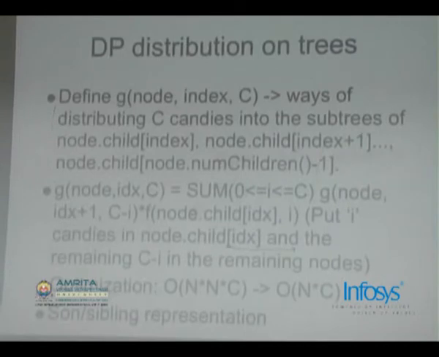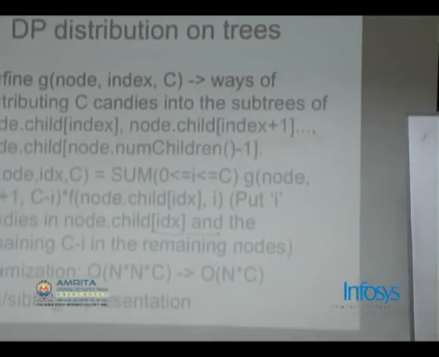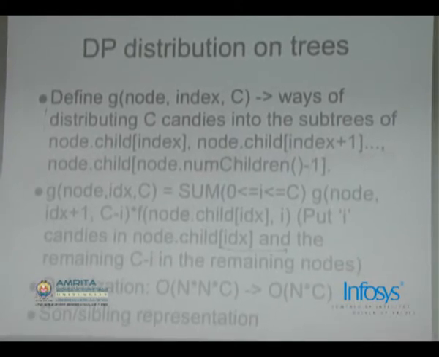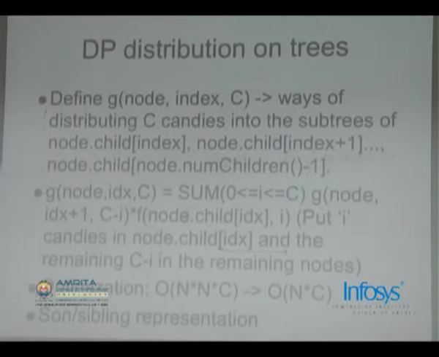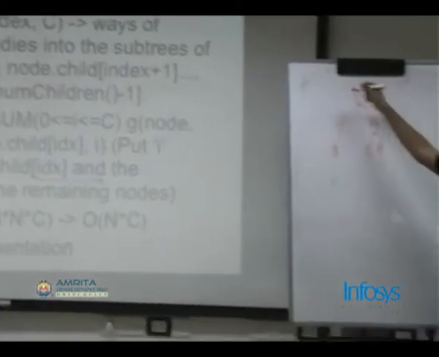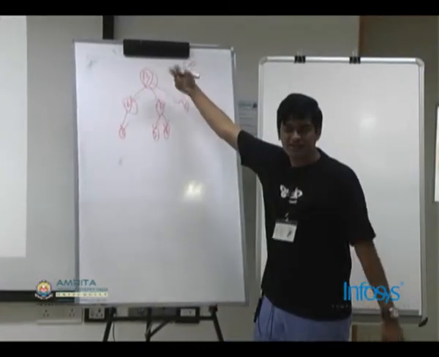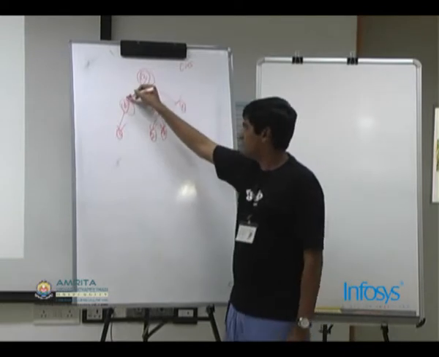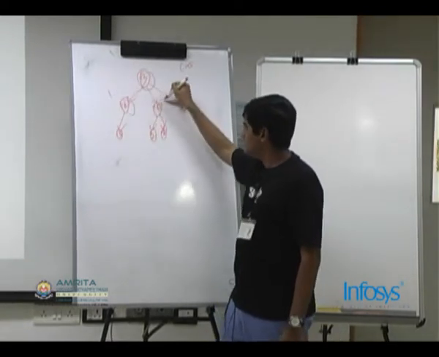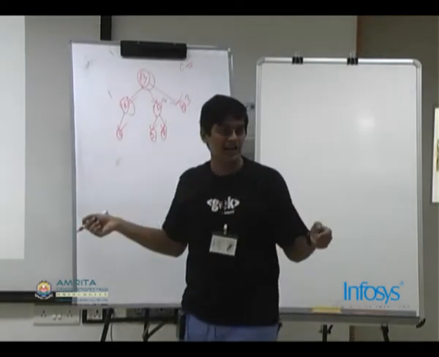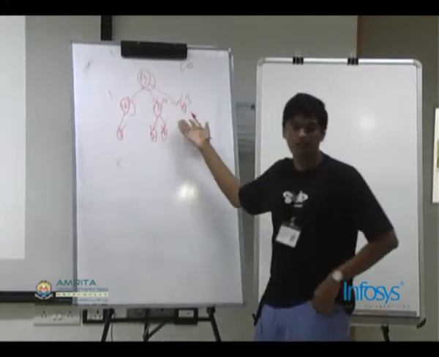So let the state be G of node comma index comma C. I'll tell you what the state means. It means you are at the current node, which is the indexed child of the parent. For example, this is the first child of the parent, this is the second child of the parent, and this is the third child of the parent. So index denotes what child number it is.